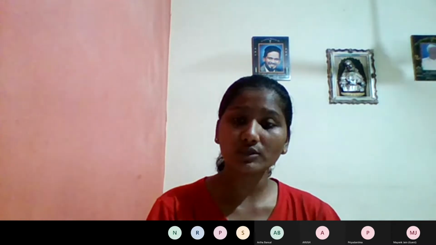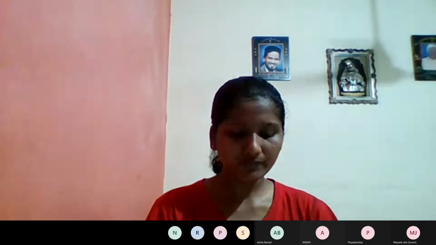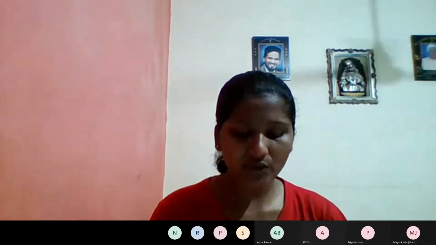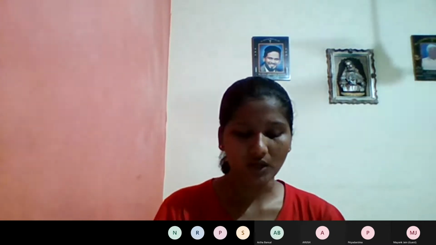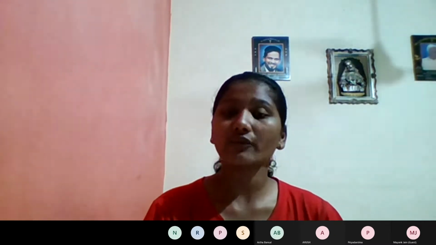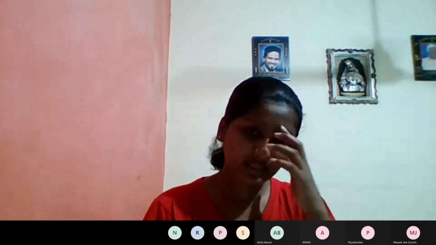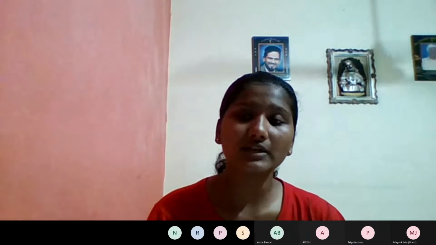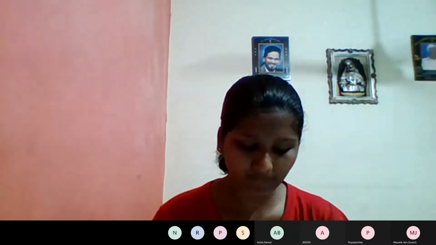Here also, homozygous dominant means both of the pair are similar, that is capital RR. Then heterozygous means a dissimilar pair, one capital R and one small r. So this is in the case of phenotype, which is the expression shown, and it has two types of genotypes, the genetic characteristic. First is homozygous dominant, second is heterozygous dominant.